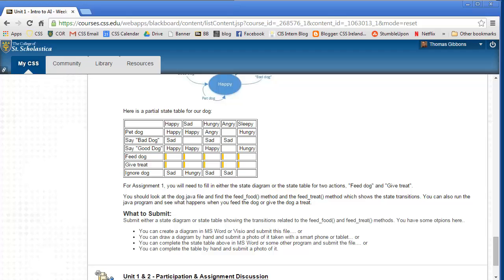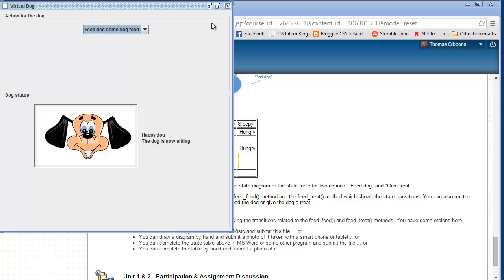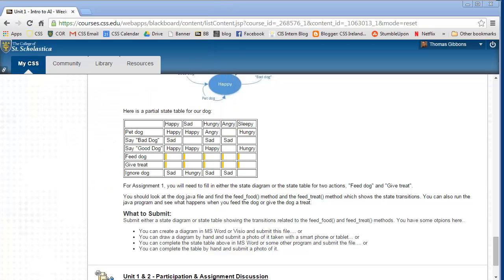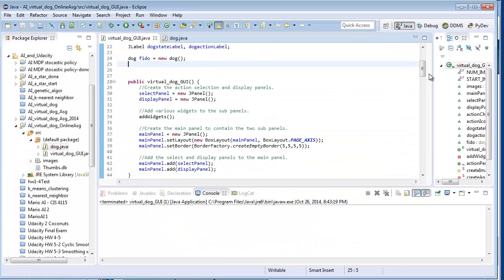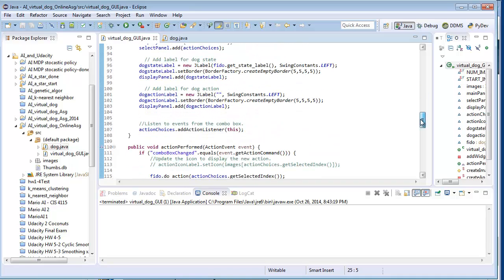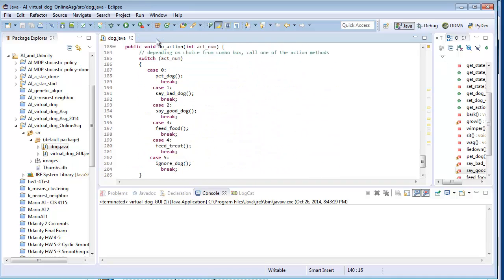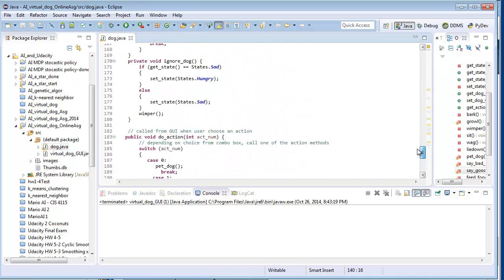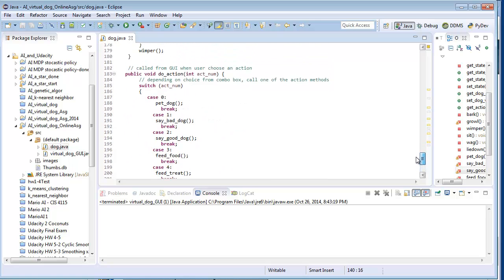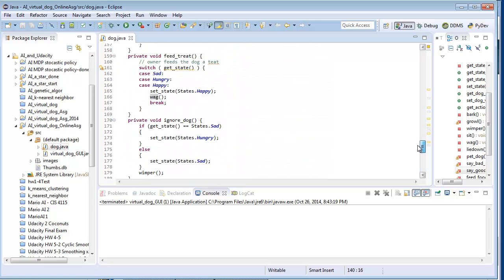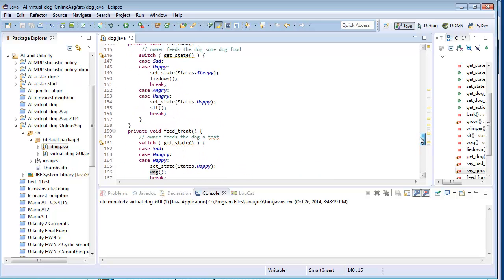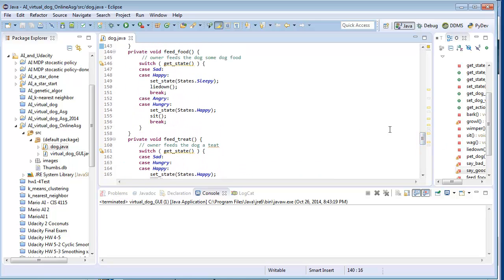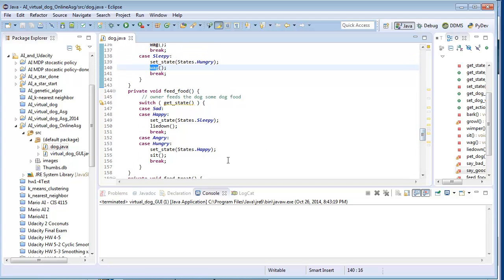Now you can try to run this and try to figure out all the states. You could also look at the code. Not under the GUI one, let's go into the dog file. Towards the bottom, right above the main case statement, are the actions for if you ignore the dog, or if you feed the dog a treat, or if you feed the dog food, and what happens.